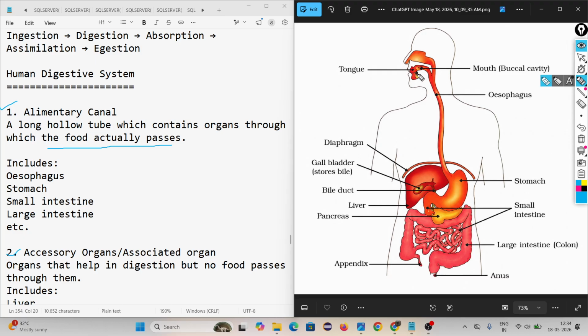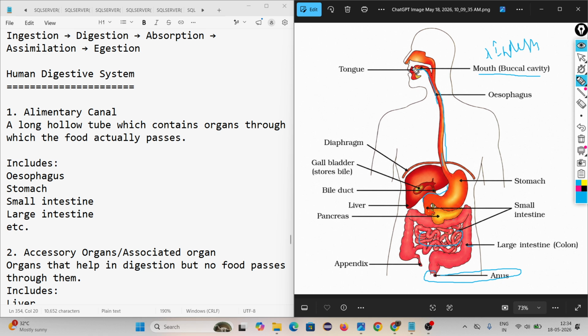Look, we are taking food by help of our mouth, na? From mouth, it should come to stomach. Look, it is the mouth. Mouth is also called buccal cavity. We perform ingestion. Ingestion means taking food by the help of mouth, na? From mouth, it should come to esophagus. Esophagus means it is a tube. Then it should come to stomach. Then from stomach it should come to small intestine. It is small intestine. From small intestine it should go to large intestine. From large intestine the waste product should be removed by the anus.